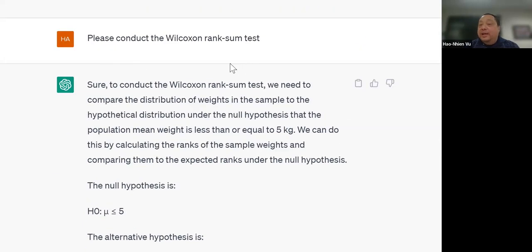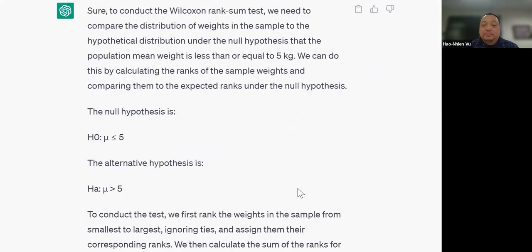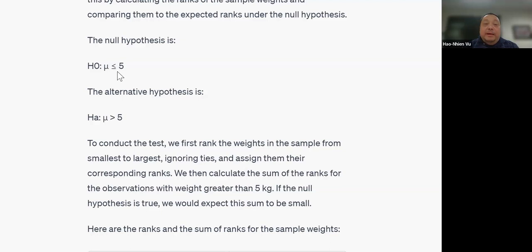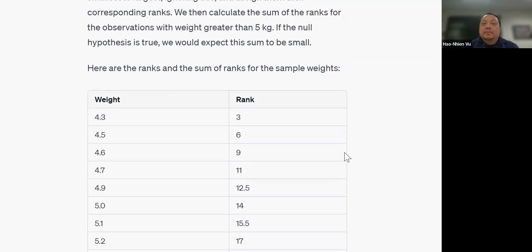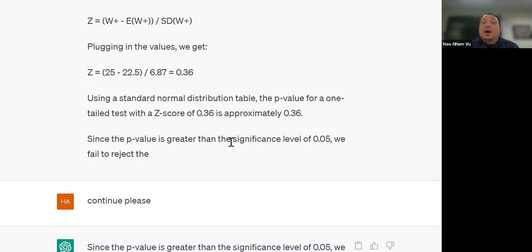So I asked it to carry out the test, and look how much work it needs. It's still the same null and alternative hypothesis. And by the way, the use of mu less than or equal to 5 in H0 is perfectly legit. It's just kind of old-fashioned. All of these calculations, and it sort of runs into the maximum character limit for a response, so I had to ask it to continue.